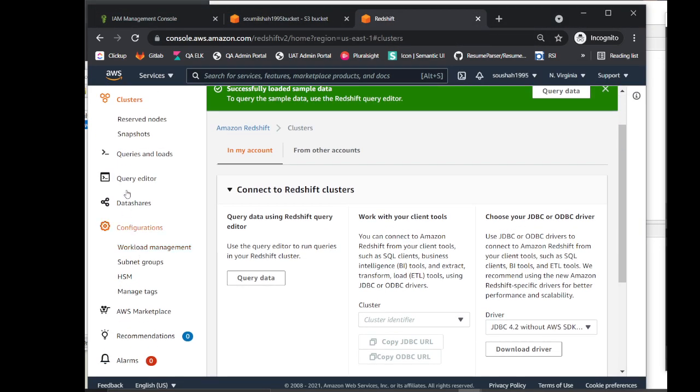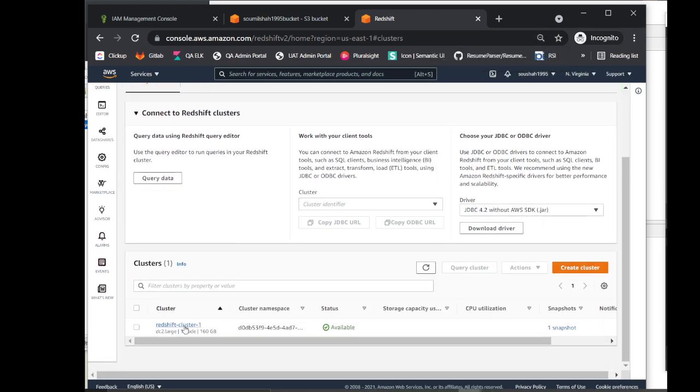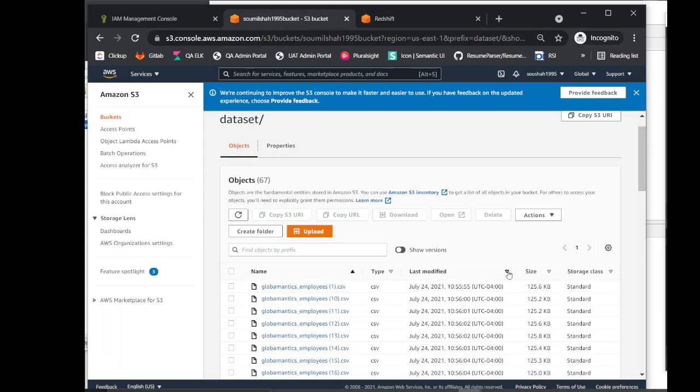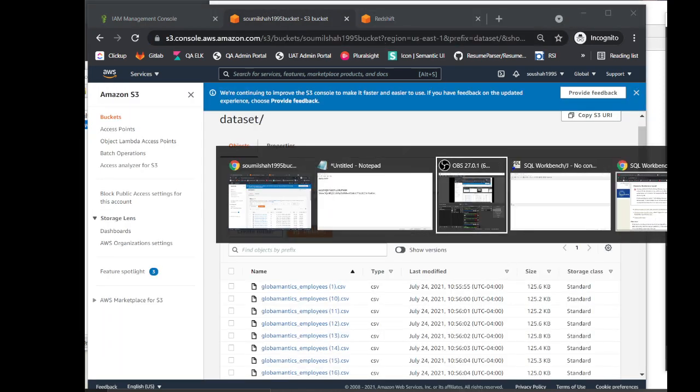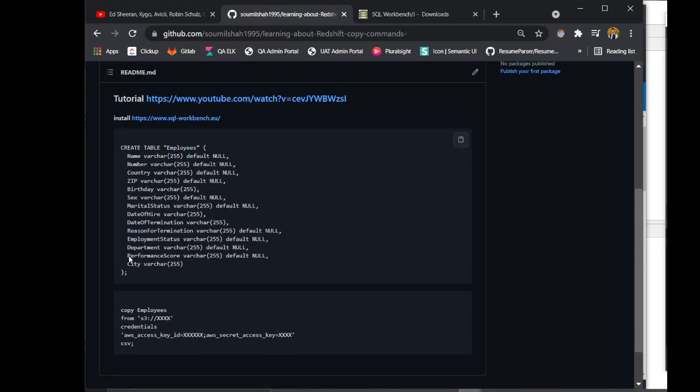So let's see if the cluster is ready. The Redshift cluster says available, so I think our cluster is ready. So we have all these files, right? So let's create our copy command. We'll head over to my GitHub section, come here, and first of all we need to create this table.